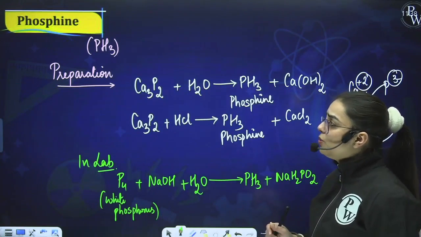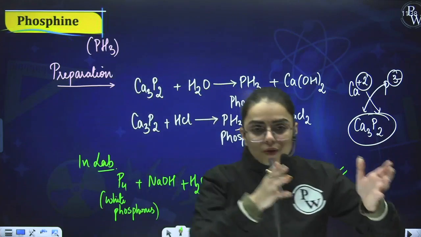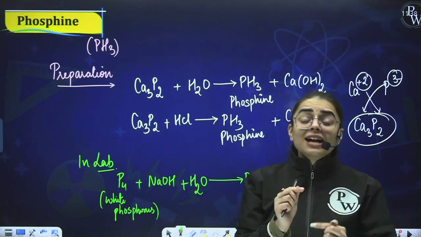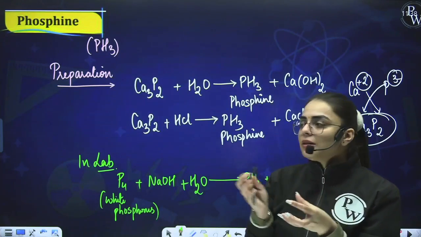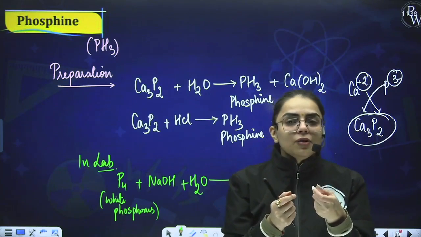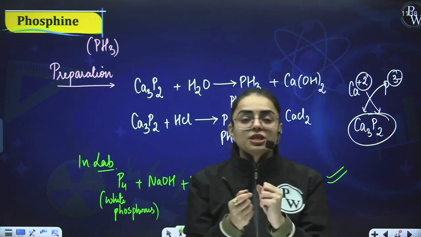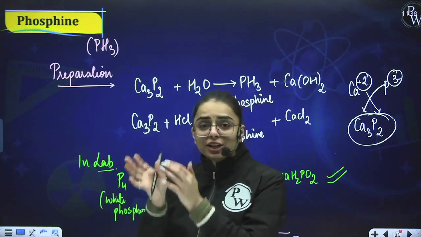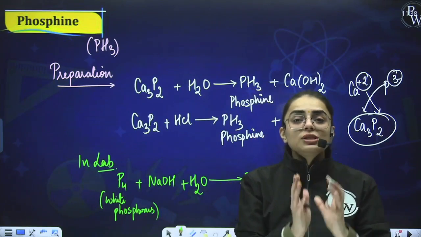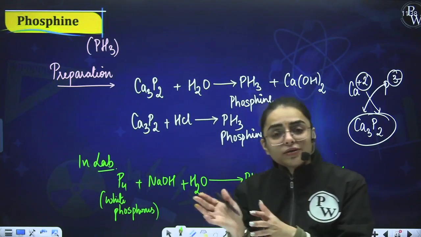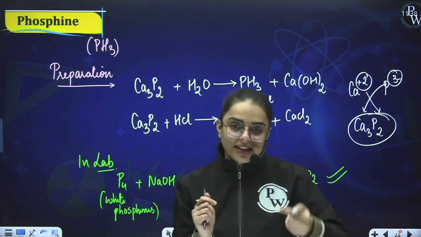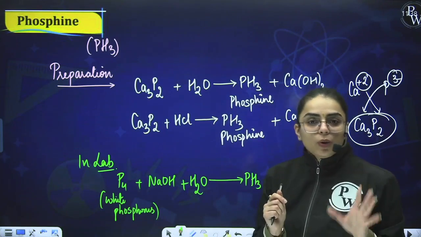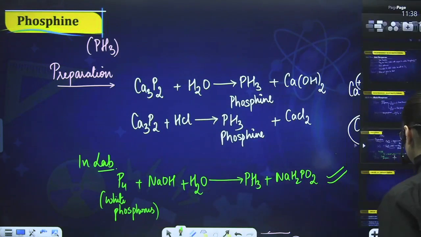One more thing I want you all to note over here: if I talk about phosphine in the purest form, phosphine basically is a non-inflammable gas. That means it will not catch fire easily, but it will become inflammable when some kind of impurities are present, for example, P4, white phosphorus, is present over there, or P2H4 is present over there. That makes it impure, and due to that it becomes inflammable. So the purest form of phosphine is non-inflammable, that means it will not catch fire easily. And if you need to purify that, you will certainly react the PH3 with HI. I will let you know. First of all, I guess you all have written this thing.